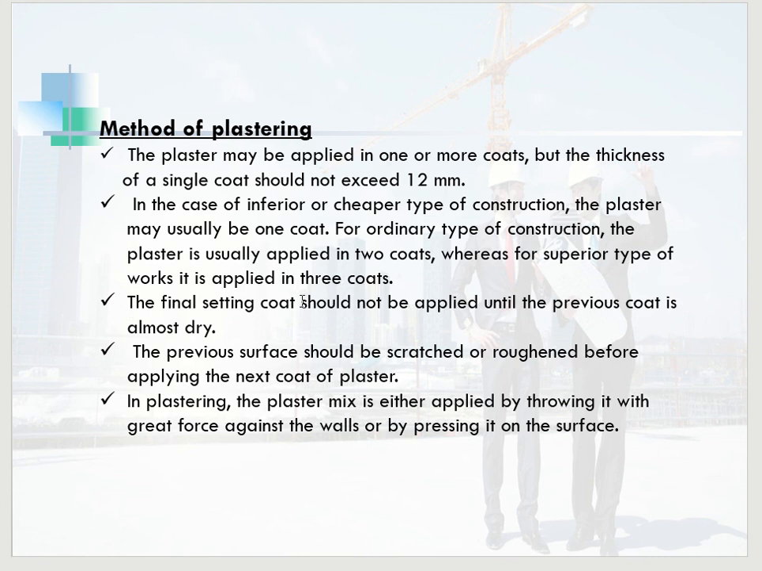The final setting coat should not be applied until the previous coat is almost dry. The previous surface should be scratched or roughened before the next coat of plaster is applied. In plastering, the plaster mix is either applied by throwing it with great force against the wall or by pressing it on the surface.